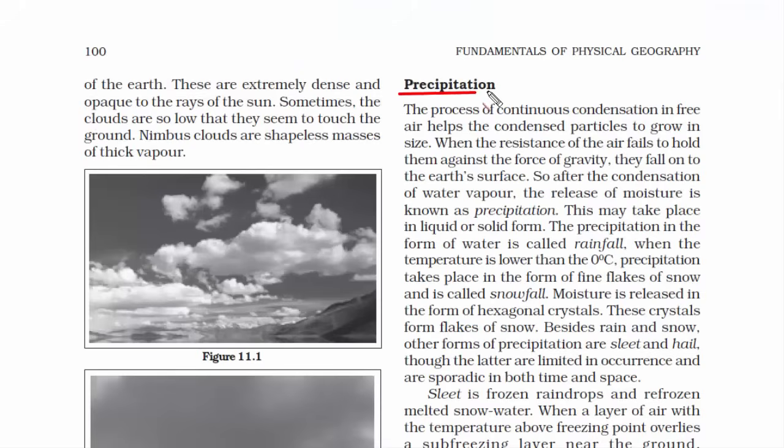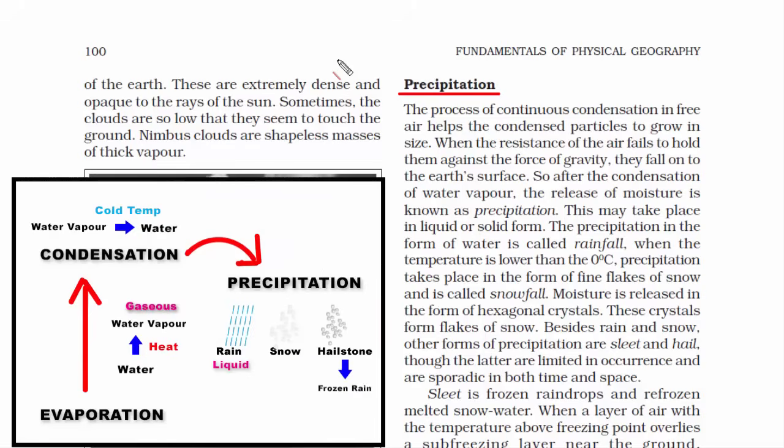Now we will go to the next topic, precipitation. So far we have learnt what condensation is. Now precipitation is a direct result of condensation. If condensation is the process wherein water vapor transforms into water or solid, then precipitation is the part where these condensed water droplets fall onto the Earth's surface due to surface tension.